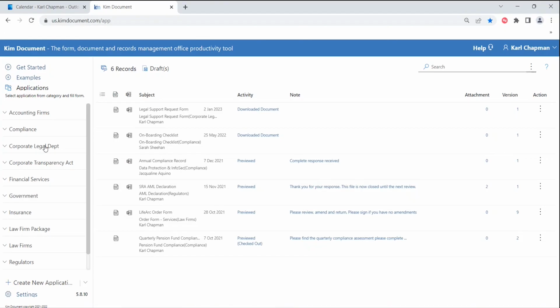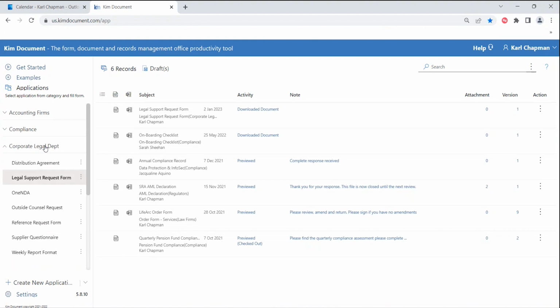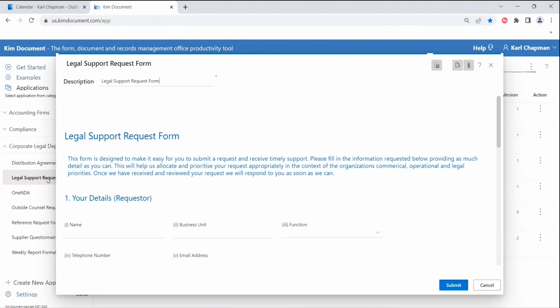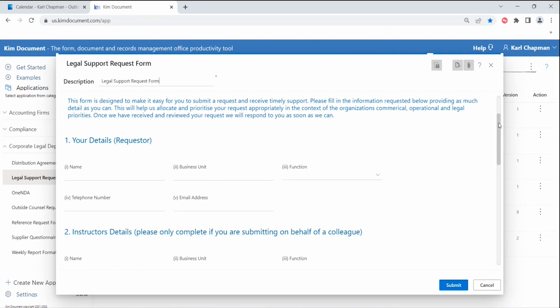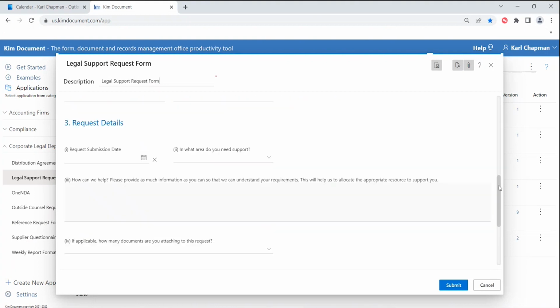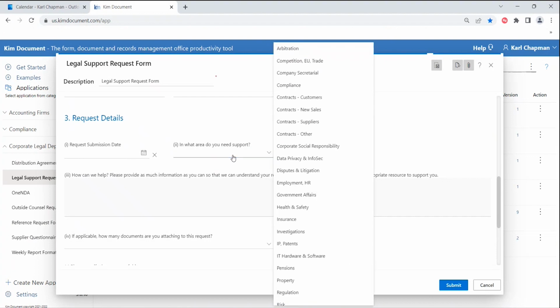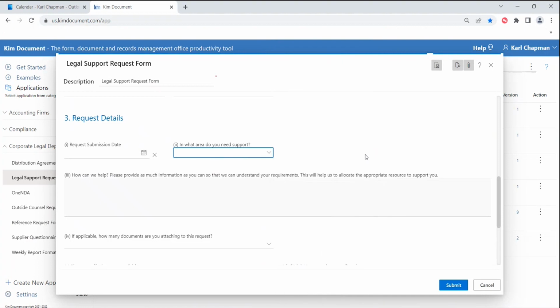If you see my menu on the left-hand side and I click corporate legal department, there are a range of different applications, but let's start on the legal support request form. So imagine that you have deployed this and a colleague in one of your business teams needs support. They literally click on the link, up pops the appropriate request form. It asks the relevant questions. So in terms of the details of the requester, what the request is about. And we've populated this with standard industry areas in terms of support. You can change these and add to them.